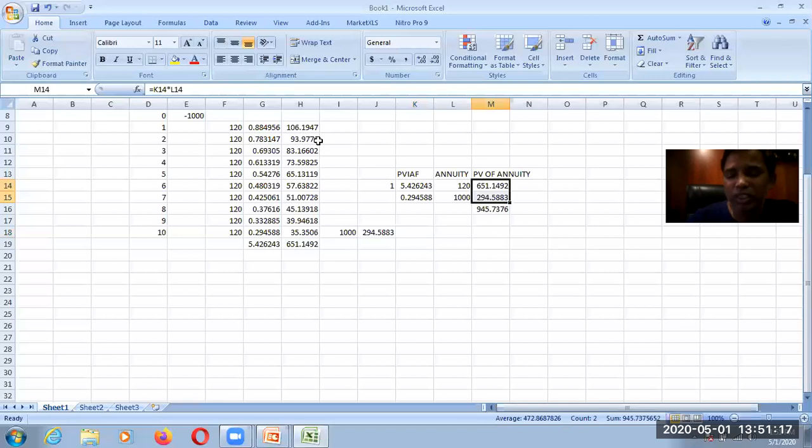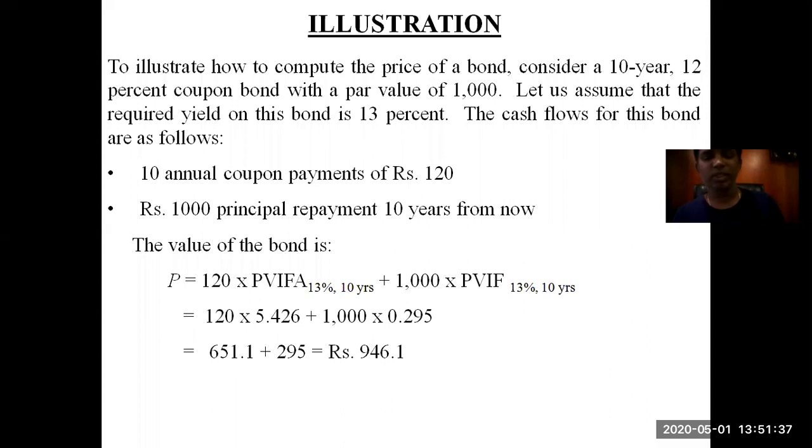Adding these two present values together gives you the total present value of a bond. These two cash inflows are a part of that bond. That is why we are adding these two instead of only one cash flow. So this is how your bond valuation can be calculated.